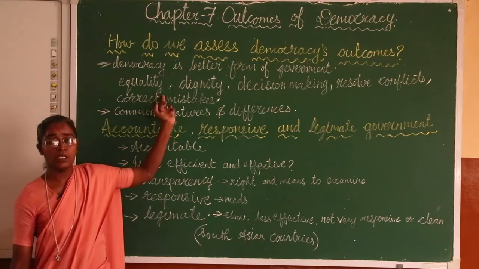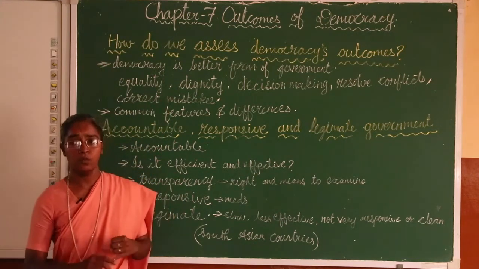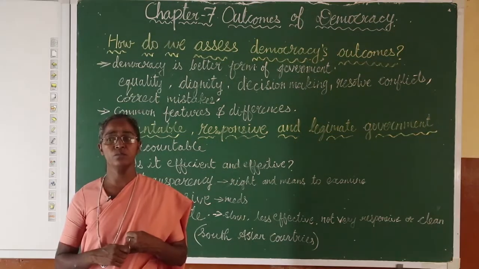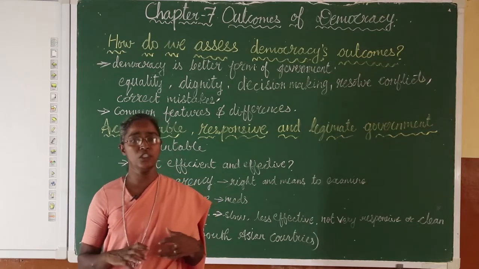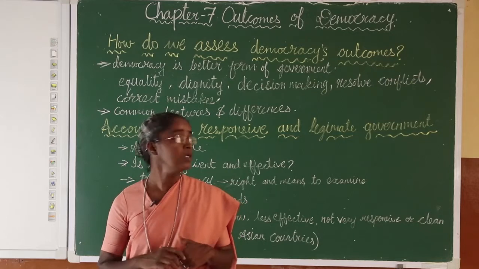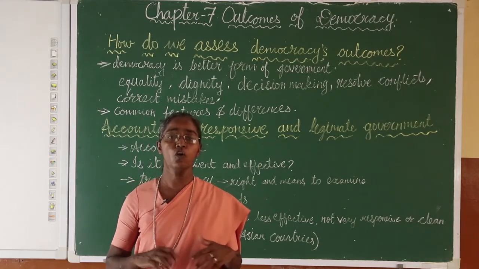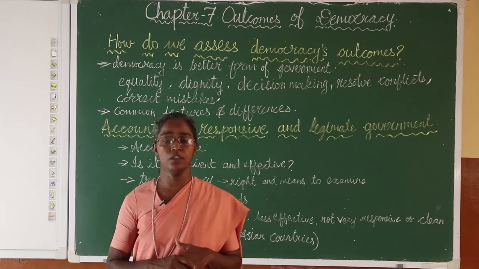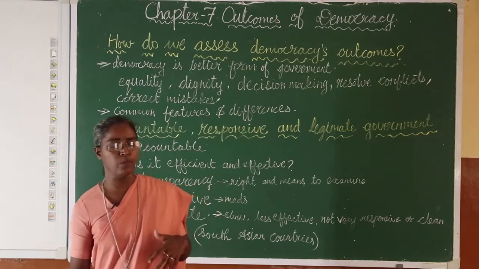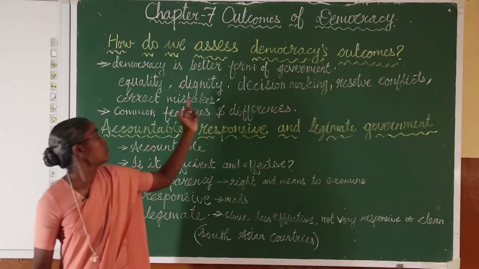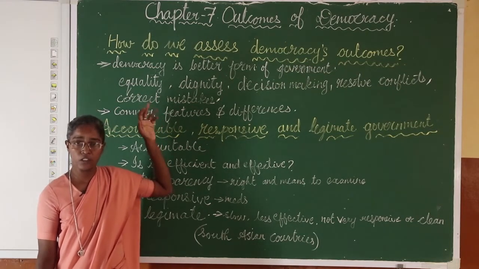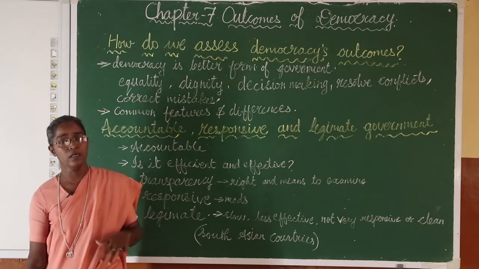Okay, just to recall once again, I repeat this: it promotes equality among the citizens, enhances the dignity of every human person, improves the quality of decision making, and there are methods to solve the conflicts that arise in society, and also there is room to correct the mistakes in a democracy. Under these points we conclude that democracy is a better form of government than other forms of government.